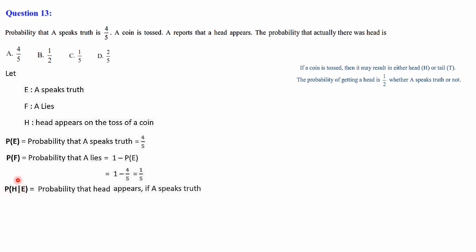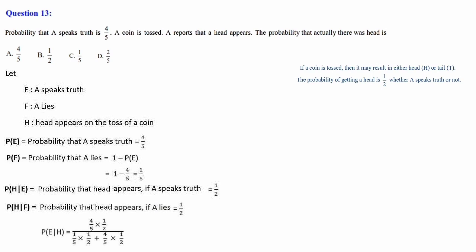H given E in the sense, the probability that head appears given that E, means A is speaking the truth. So I told you before, it's not related. So always the probability is 1 by 2 while tossing a coin. Next is P of H given F. H given F is also the same thing, the probability of getting a head given that A is lying. It is our assumption, F is A lies. So P of H given F is the probability of getting a head if A lies. That is also 1 by 2 only, because it is not related with A's answer.